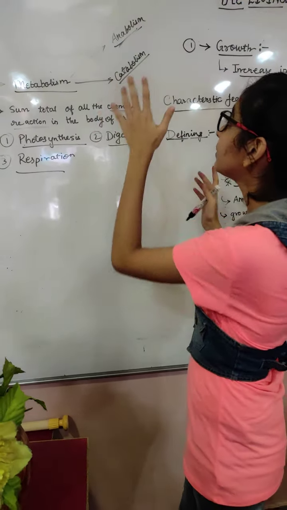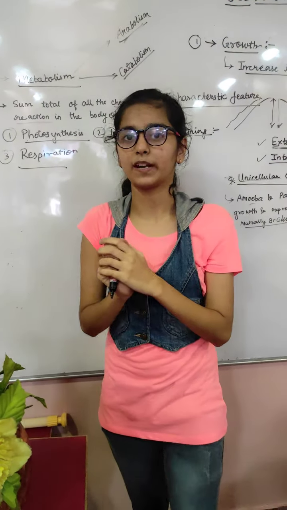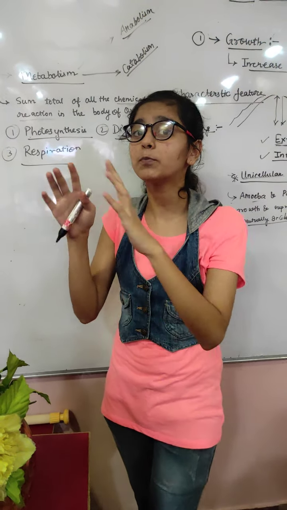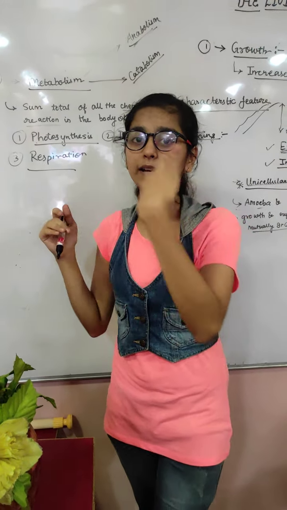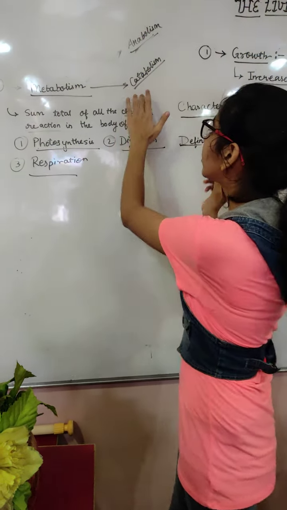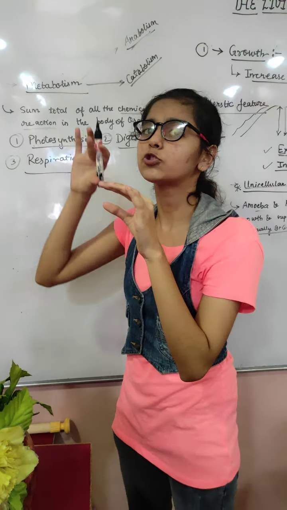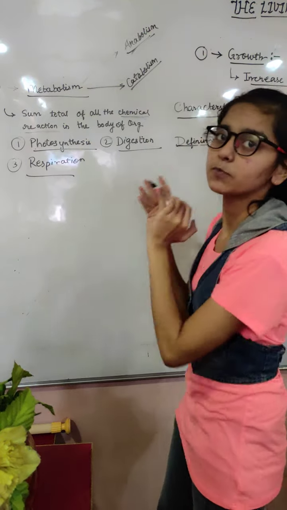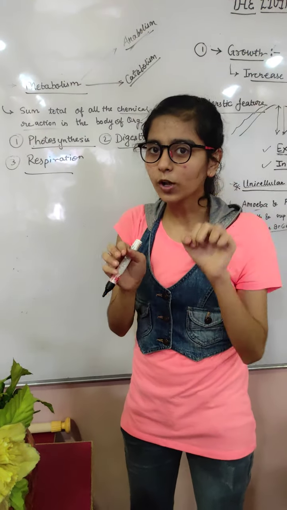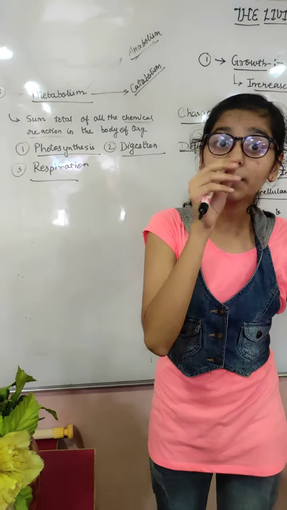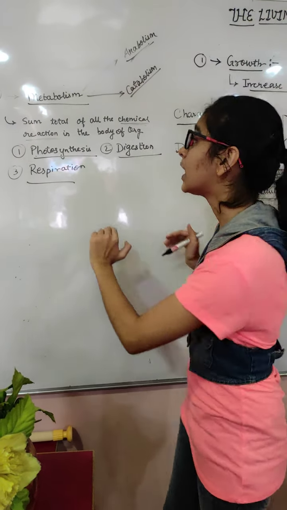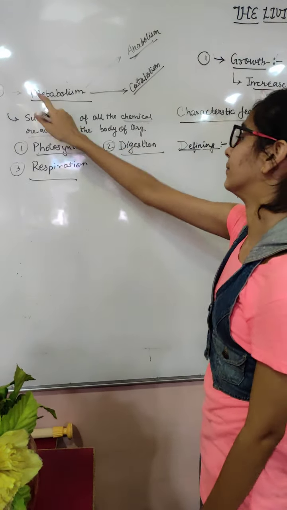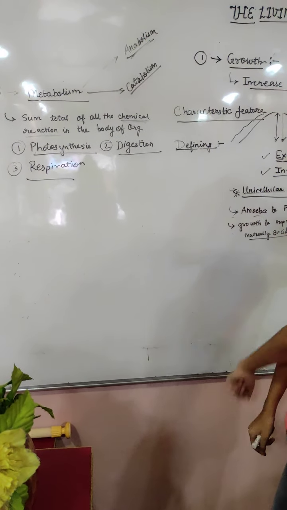What is catabolism? It is actually storing of energy. For example, I have a chocolate and I have to make just a big storage for it. I'll eat it someday again when I require it. So what I'll do, I'll just store 1 chocolate, 2 chocolate, 3 chocolate. It's the same way the body does. What does the body do? It collects all the material that is not in use in the present. It will store it somewhere, and that is again catabolism. Clear? Now, let's see, is it a characteristic feature or defining feature?